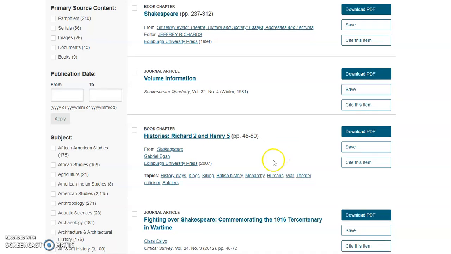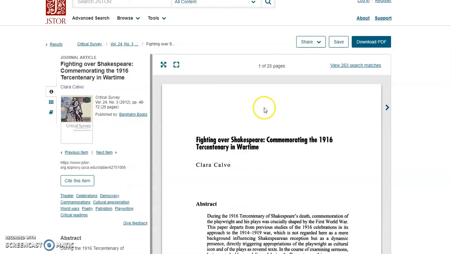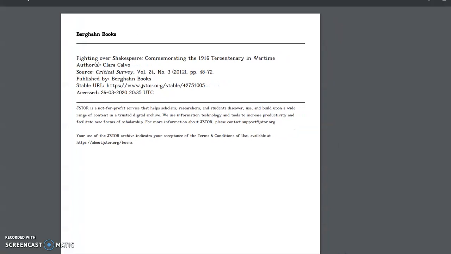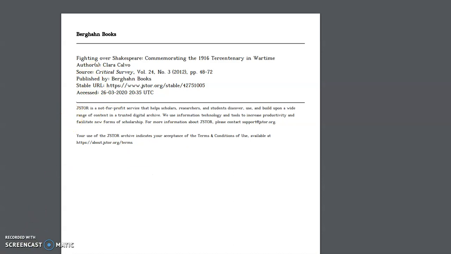So that is great. If I want to access an individual article, I'm going to just click on the name of the article, and then it's going to open up a little preview of the article, and then if I want to save it, I can click up here under Download PDF, and then it's going to download a copy of the article, and then I can choose to hit the little download button and download it to my computer. There is not a nice email function within JSTOR. One of the things I do like about JSTOR is it does provide this cover page, which has all the critical information that you're going to need in order to create an MLA citation for this work.